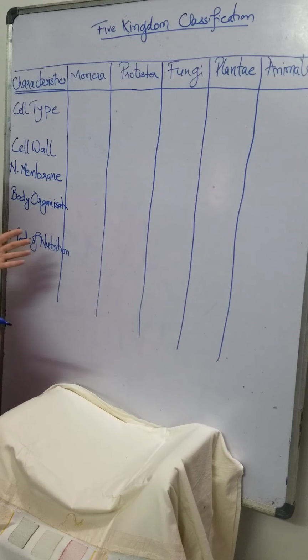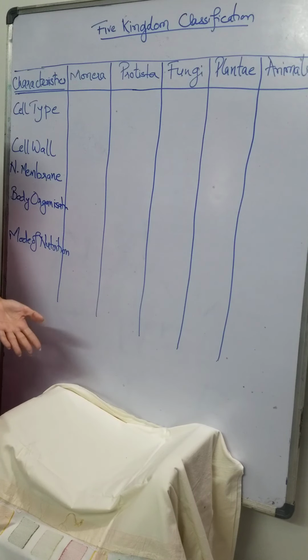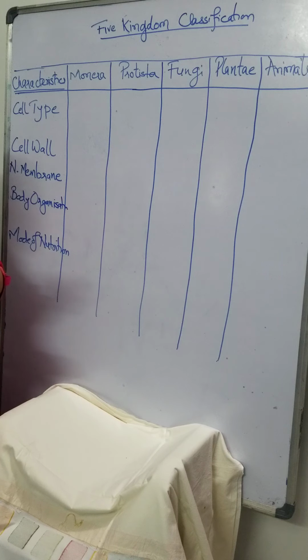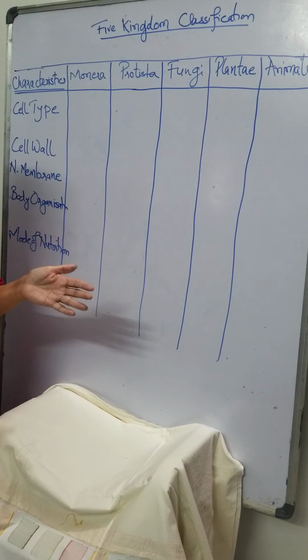Good morning, dear all. As we were discussing R.H. Whitaker's five kingdom classification, as you've already seen, Aristotle had given a classification based on the habitat of the living organisms, like the organisms which live on land and which can fly. But that was definitely not a correct classification because it did not take into account the similar characteristics of the various organisms. Then Mr. Linnaeus had given a classification based on the plant kingdom and the animal kingdom.